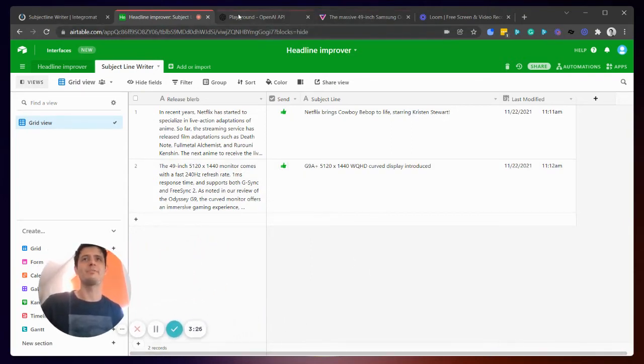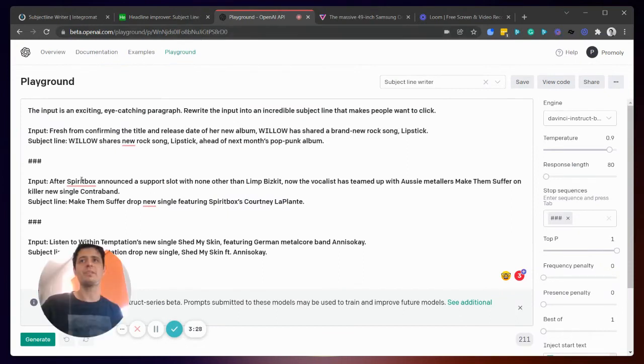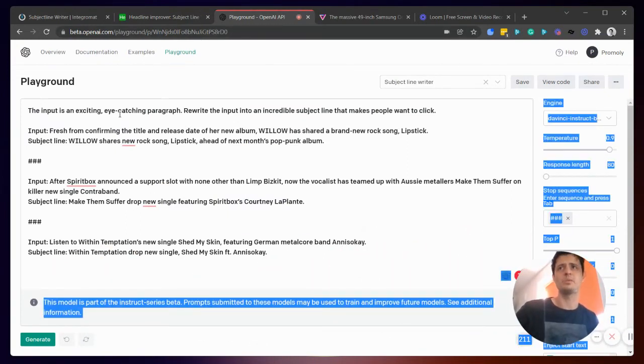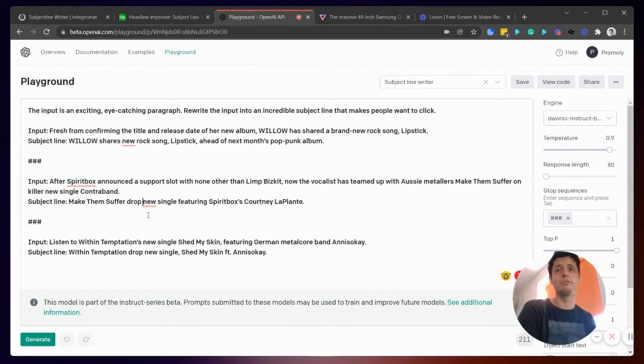So my setup for this is, here is what I have told GPT-3. If you've never used this before, it gives you a playground. You write your stuff and you save it. I have told GPT-3 that input is an exciting, eye-catching paragraph. Rewrite the input into an incredible subject line that makes people want to click.